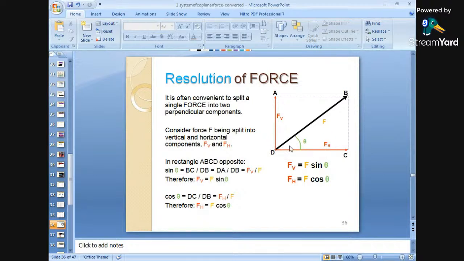So for this, simply use sin theta and cos theta. What is sin theta? Opposite upon hypotenuse, and cos theta is adjacent upon hypotenuse, okay. So with the help of this concept we can easily resolve this inclined force into two components. So FH, look, will be F cos theta, and FV, the vertical component, is F sin theta.